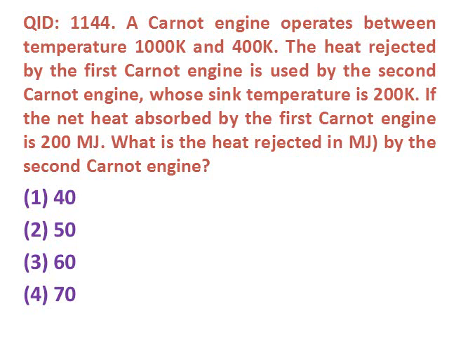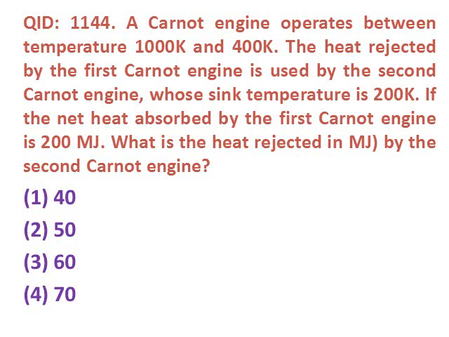Next question, a Carnot engine operates between the temperature 1000 Kelvin and 400 Kelvin. The heat rejected by first Carnot engine is used by the second Carnot engine, whose sink temperature is 200 Kelvin. If the net heat absorbed by the first Carnot engine is 200 megajoule, what is the heat rejected in megajoule by the second Carnot engine?